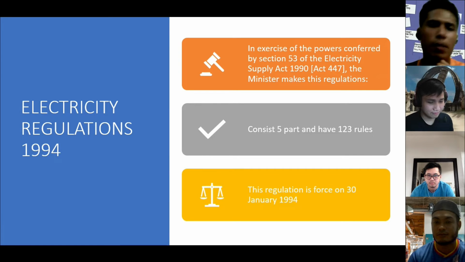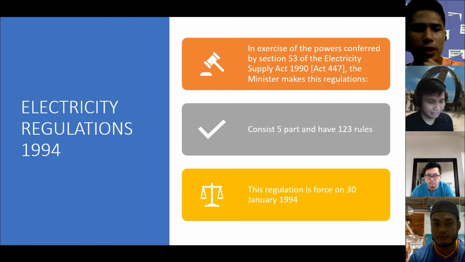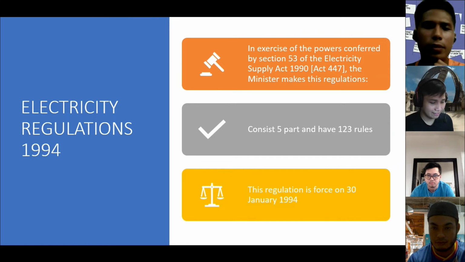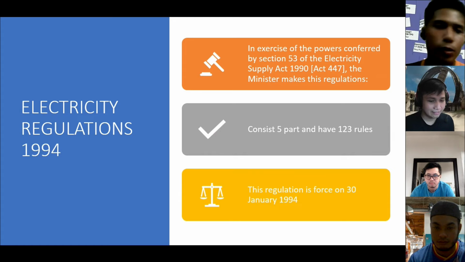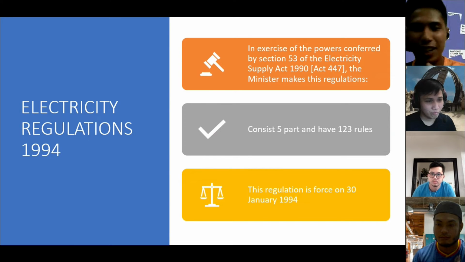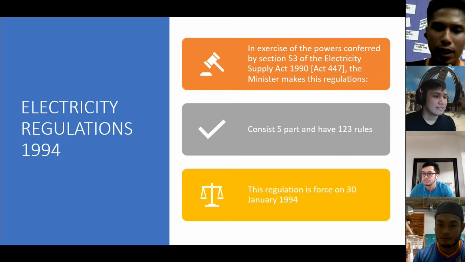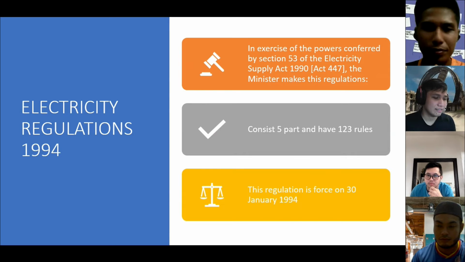In exercise of the power conferred by Section 53 of the Electricity Supply Act 1919, Act 447, the minister makes this regulation, which consists of 5 parts and 123 rules. This regulation came into force on 30 January 1994. Alright, next, we'll continue with another group member.